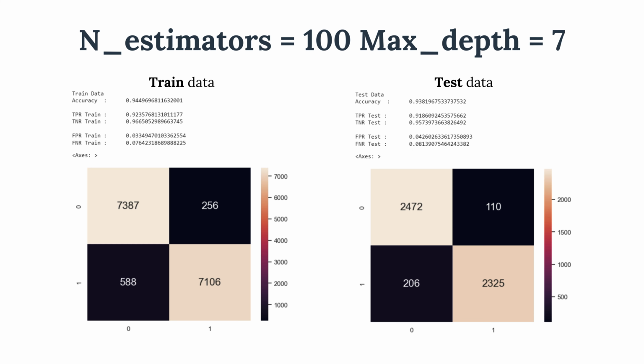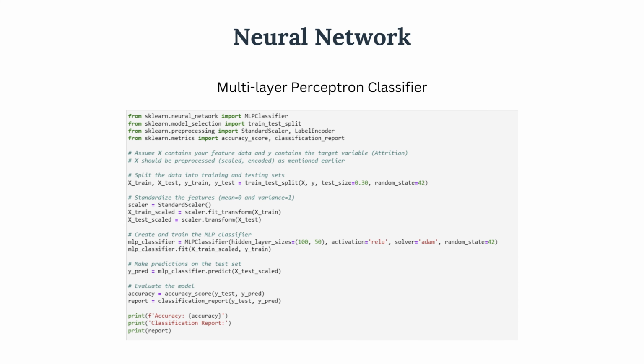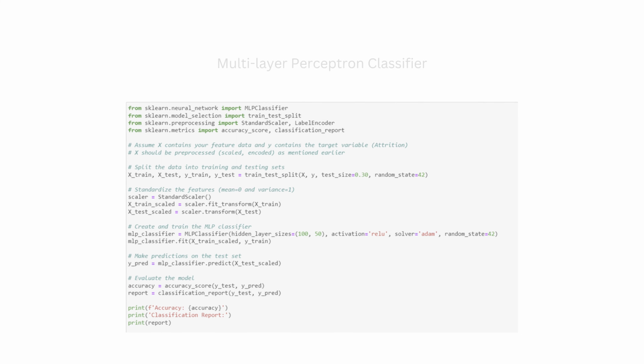Hence, to overcome this, in our next machine learning model, we will make use of neural network to help with our prediction. The neural network model we made use of is multi-layer perceptron. The multi-layer perceptron is a feed-forward artificial neural network model that maps input data sets to a set of appropriate outputs. An MLP consists of multiple layers and each layer is fully connected to the following one. The nodes of the layers are neurons with non-linear activation functions, except for the nodes of the input layer. Between the input and output layer, there may be one or more non-linear hidden layers.